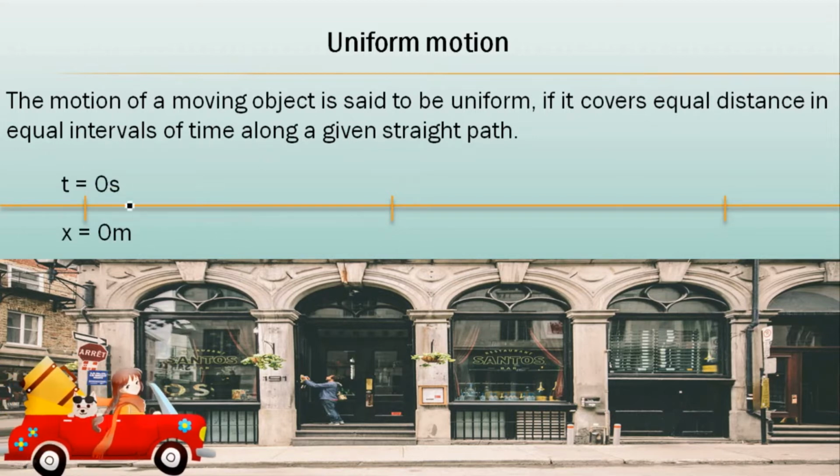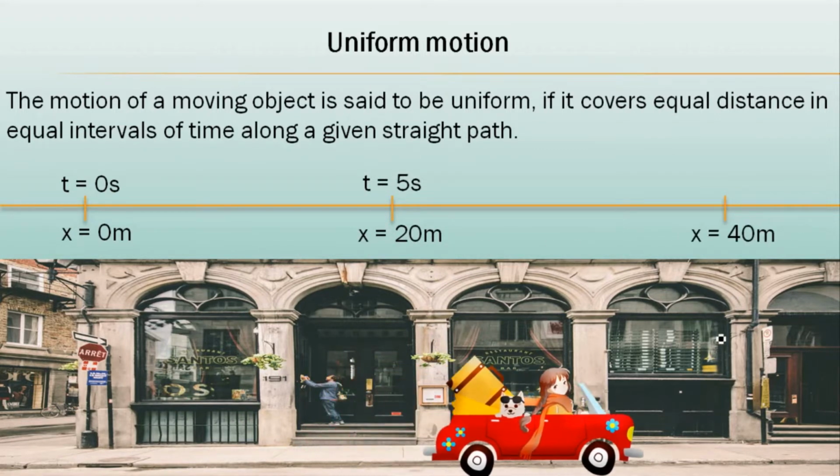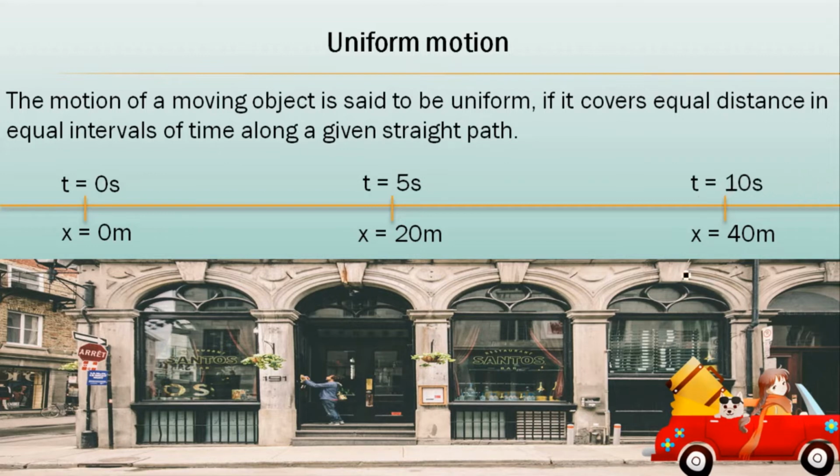This car is moving, then again it comes to this point. Afterward, it comes to the last point here. Fine. So what is happening here? Firstly, the car is on this point where distance is 0, time is 0. Means the car starts at this point where distance is 0, time is 0. So after 5 seconds, the car covers 20 meter.